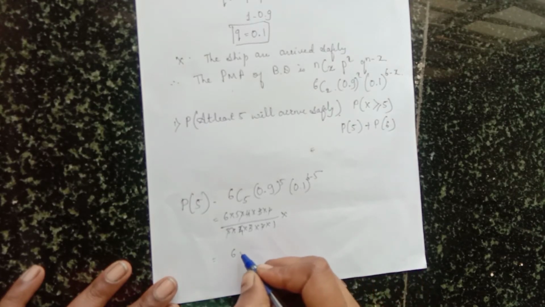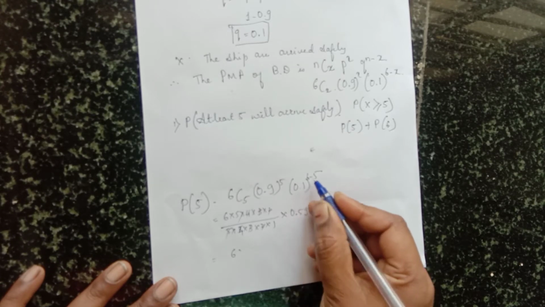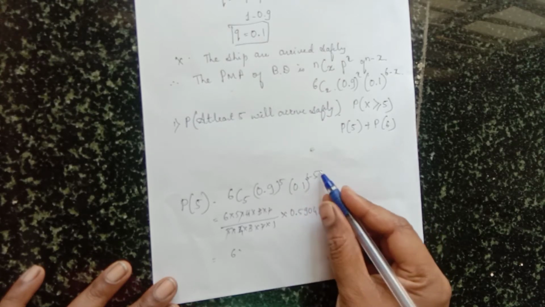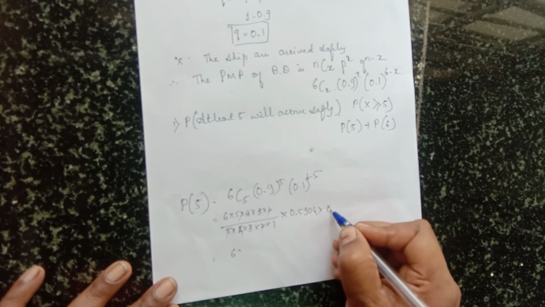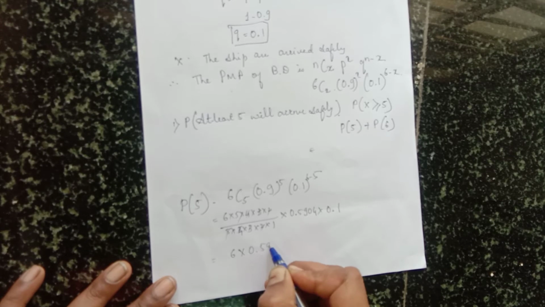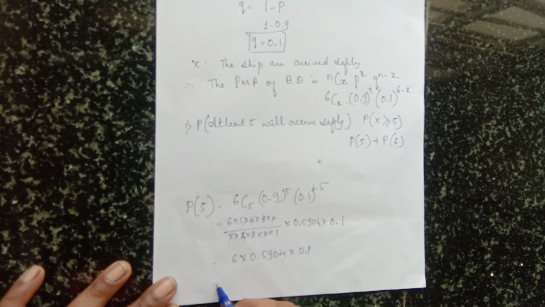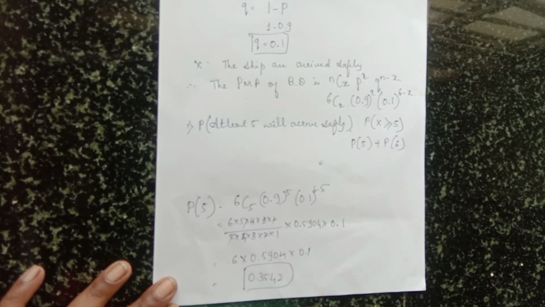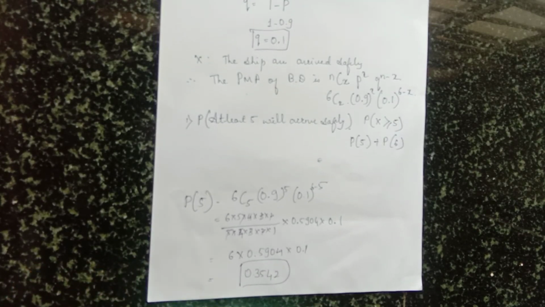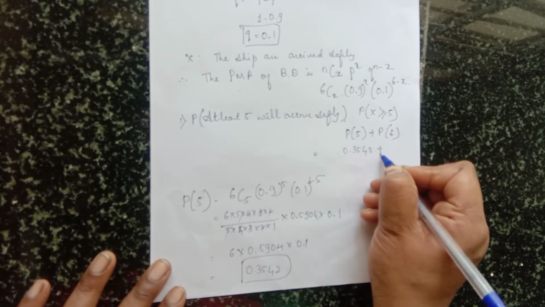Okay, answer is 0.5904 into 0.1 raised to 1. Here 6 minus 5 is 1. So answer is 0.1 only. So multiply 6 into 0.5904 into 0.1. So P of 5, x is equal to 5, is 0.3542. So here we got P of 5 answer 0.3542 plus P of 6.